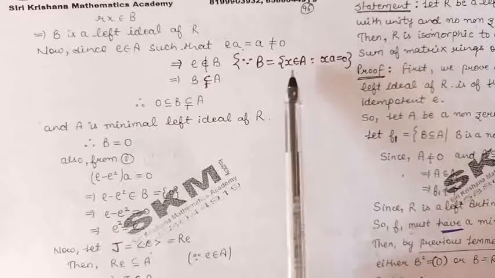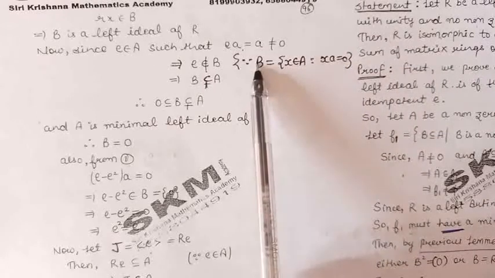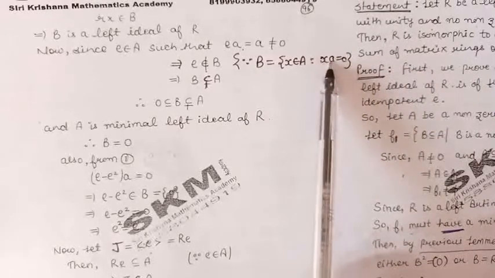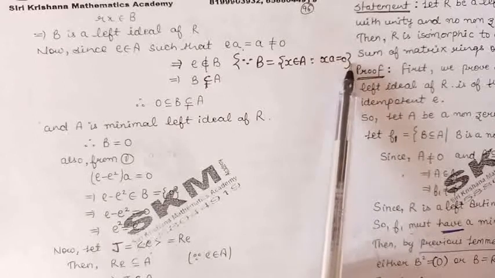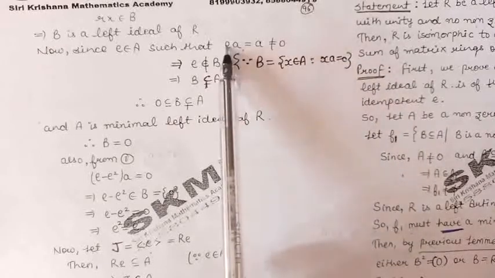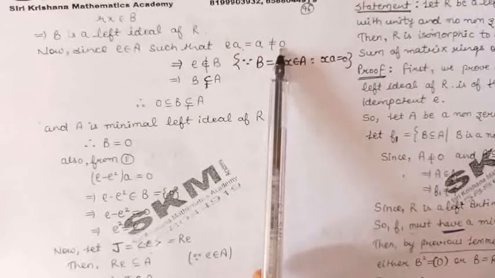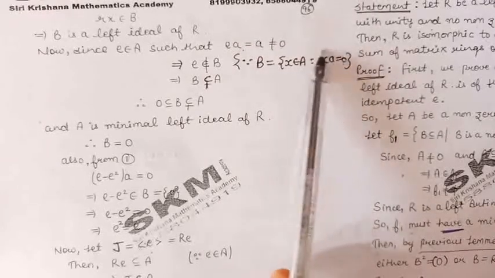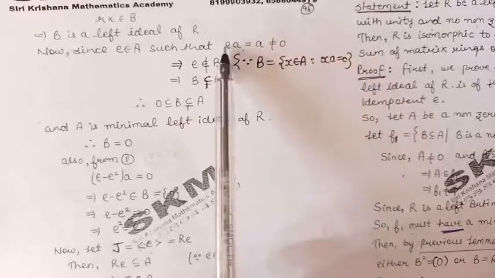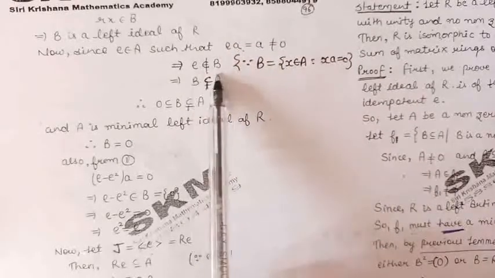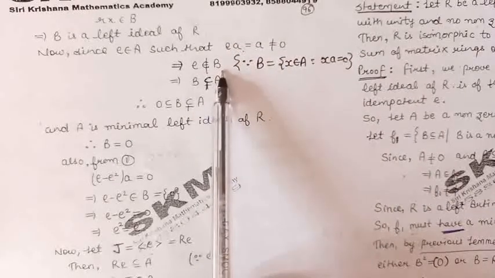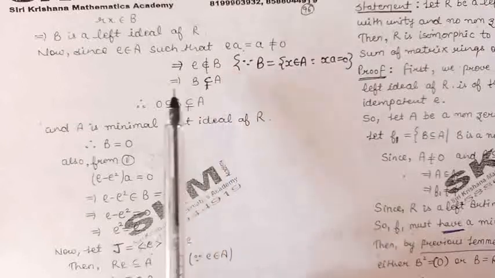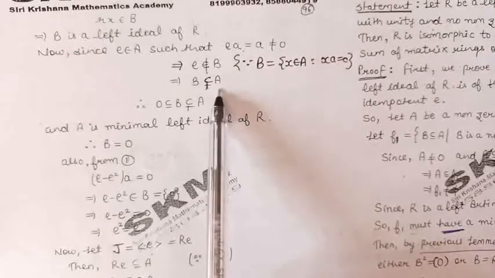Means if an element x belongs to B, then xA must be 0. But here, because eA is non-zero, this condition is not satisfied by the element e. So e does not belong to B. So we can say that B is properly contained in A.